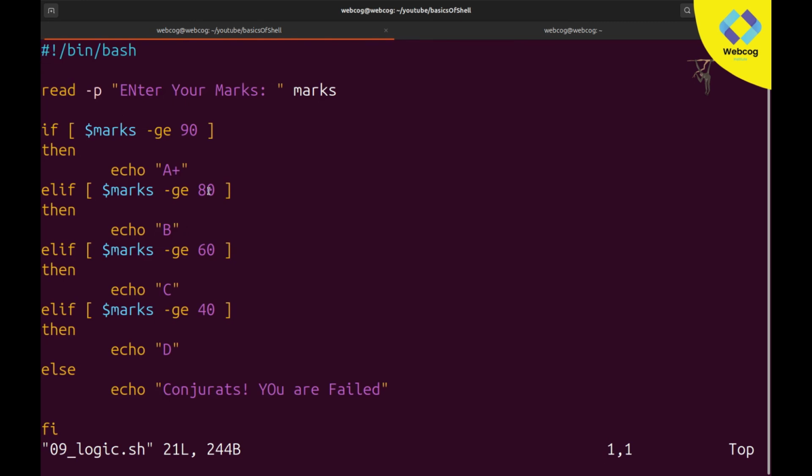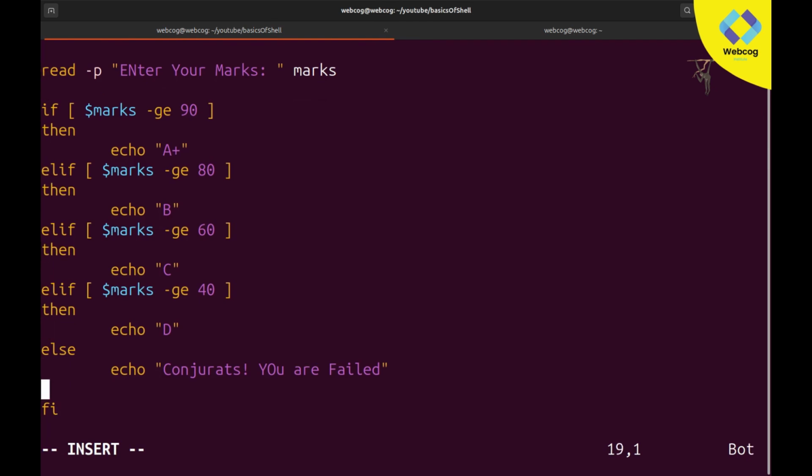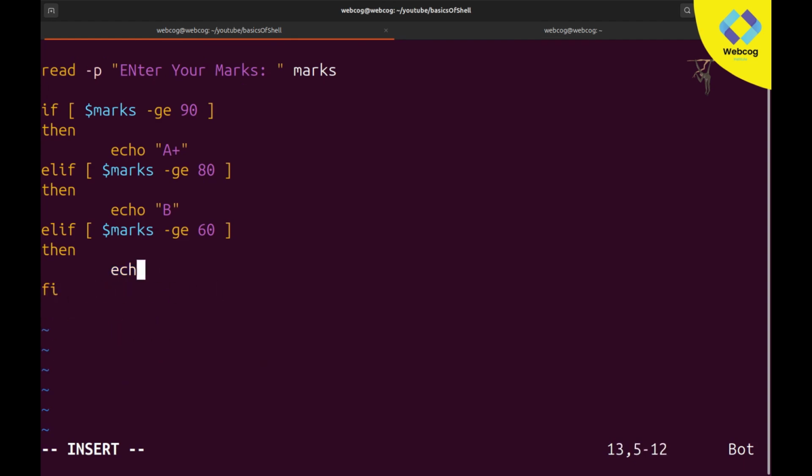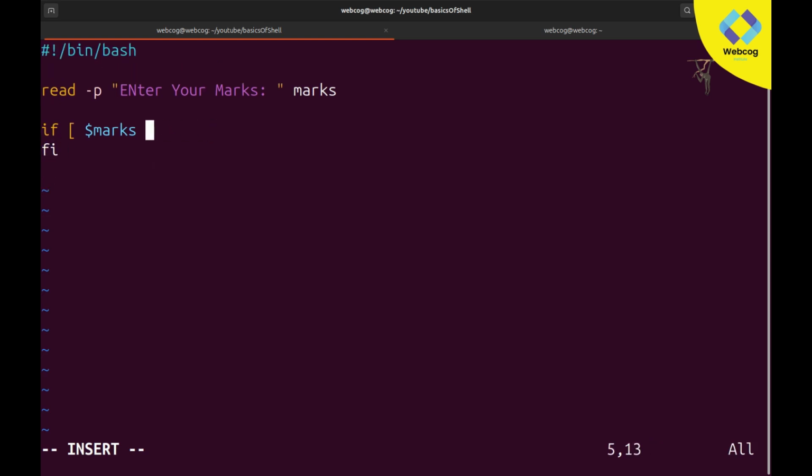You can also do this thing with the help of the cp command. I'm just going to remove it. I don't need all this code. I just need one condition here because I want to make it a little bit easy. So you can see first we are getting input. Actually, also remove this fi.